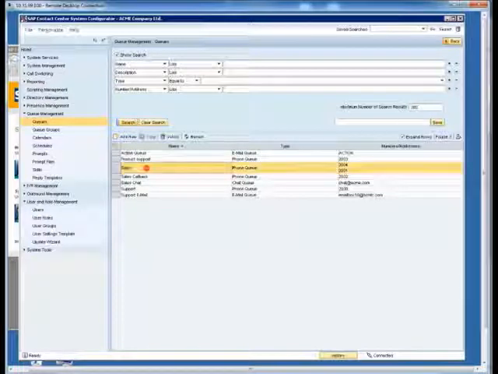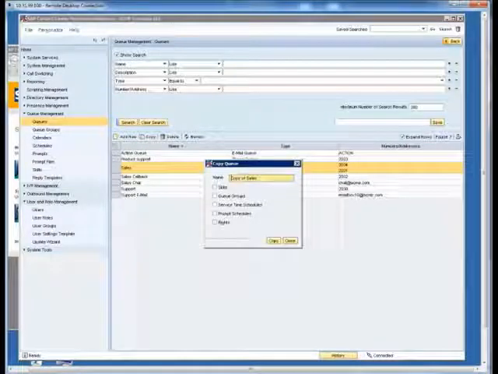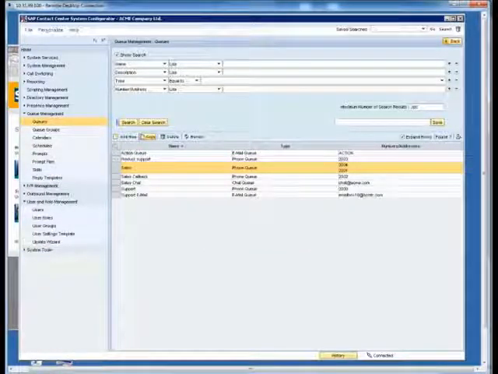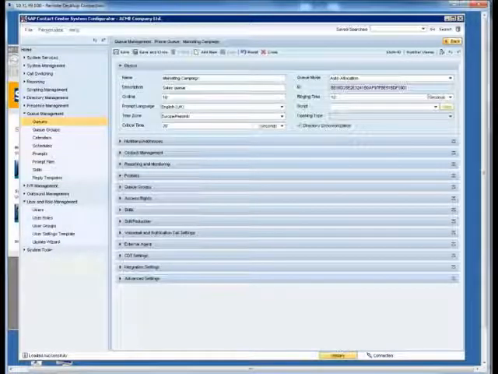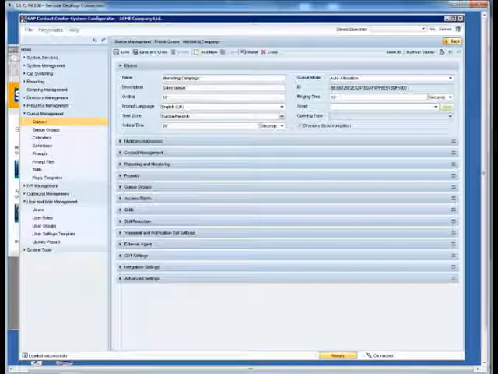We choose Sales Queue and click the Copy button. That creates a copy of the existing sales queue, which we can name to Marketing Campaign. We check boxes to copy skills, queue groups, service time schedules, and prompt schedules from the sales queue to the new Marketing Campaign queue. This way, we copy the configuration from a working queue to a new one. This saves a lot of time and reduces the probability of typos.